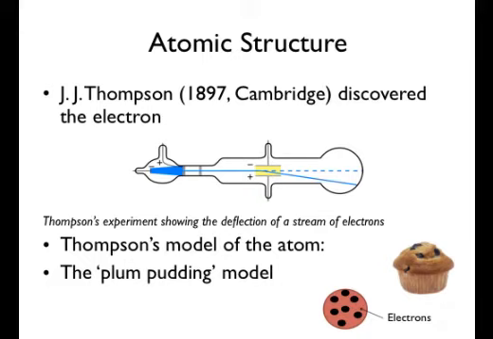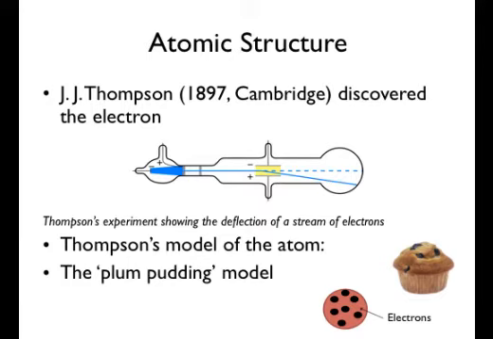The physicist J.J. Thomson in 1897 then discovered the electron. This was the first subatomic particle ever discovered. He thought then that the atom must be like a plum pudding, with electrons like little plums surrounded by a pudding of positive charge and mass. I think it's a bit more like a chocolate muffin, with the chocolate chips being like the electrons in the muffin of positive charge.